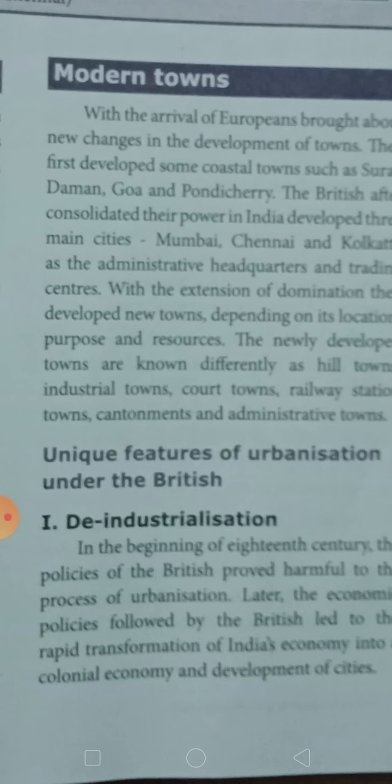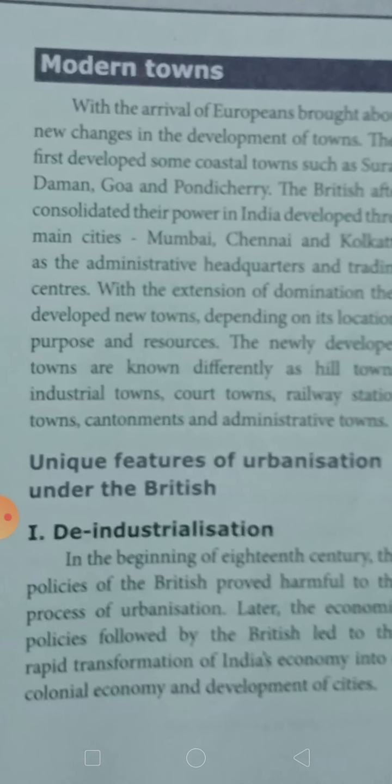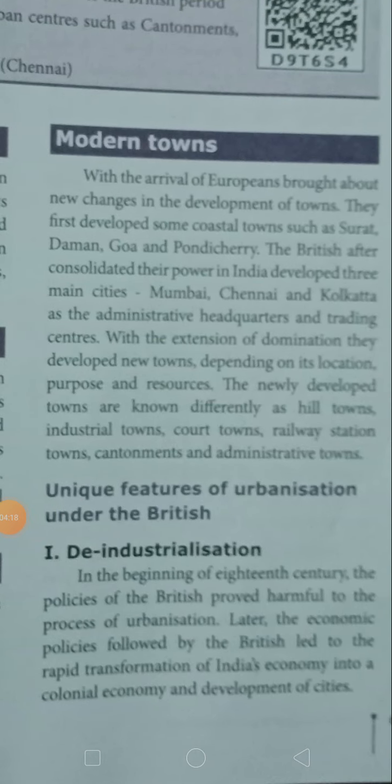Unique features of urbanization under the British. The first one is deindustrialization. In the beginning of the 18th century, the policies of the British proved harmful to the process of urbanization. Later, the economic policies followed by the British led to the rapid transformation of India's economy into a colonial economy and the development of cities.